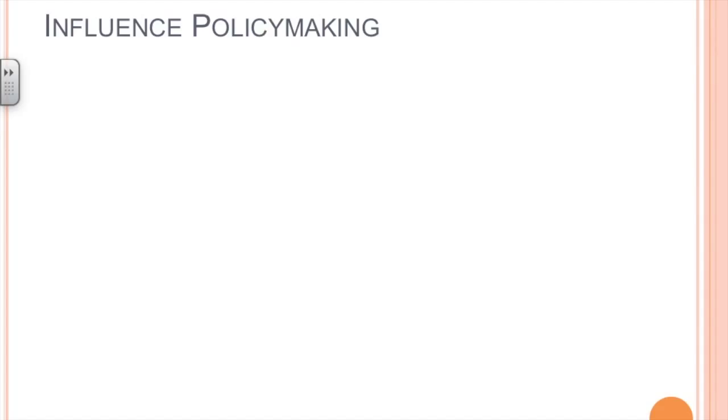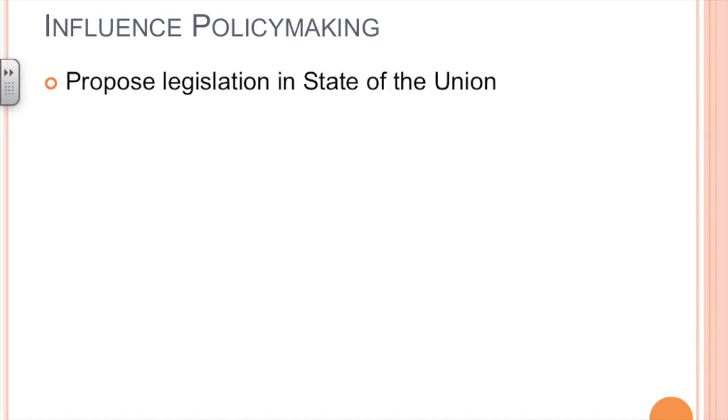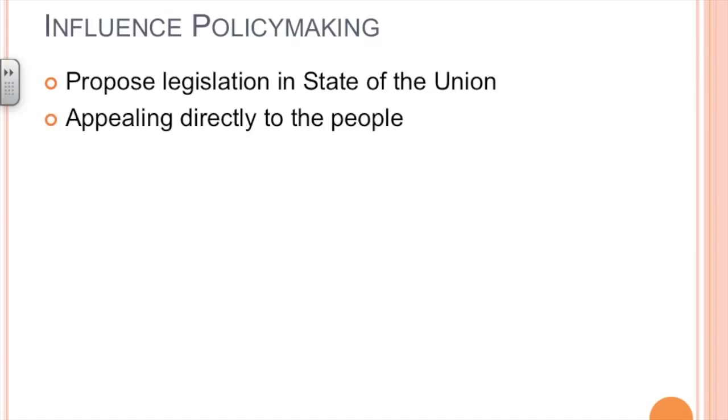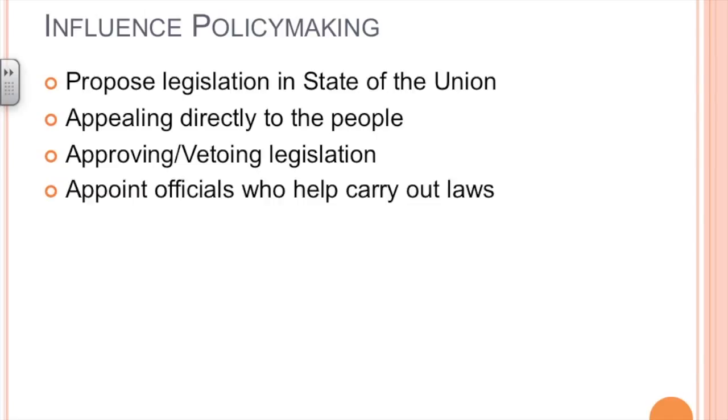The last section is how the president influences policymaking. Again, we are only listing these here. We will go into more depth in another set of notes. He proposes legislation in his State of the Union address. He appeals directly to the people. He can approve or veto legislation. And he also appoints officials who help carry out the laws.